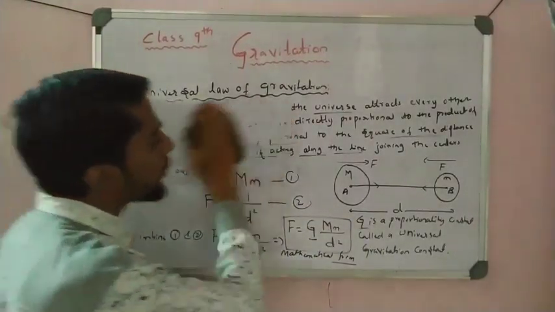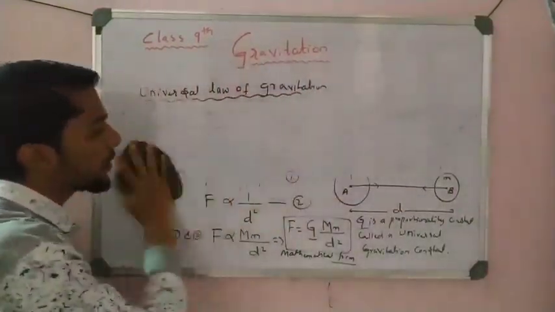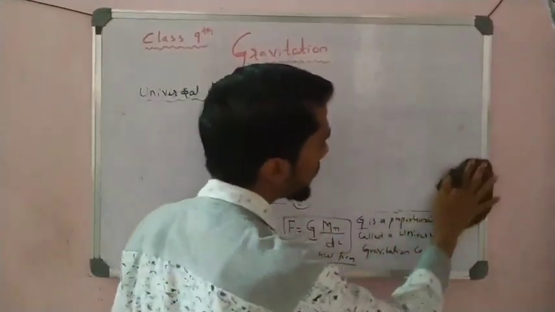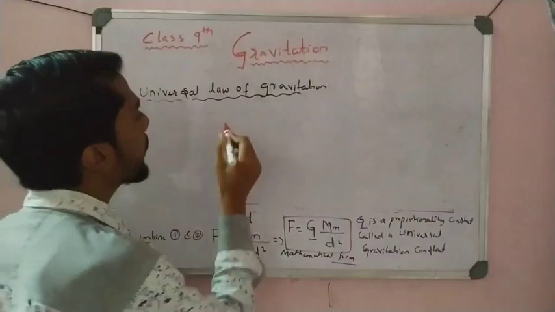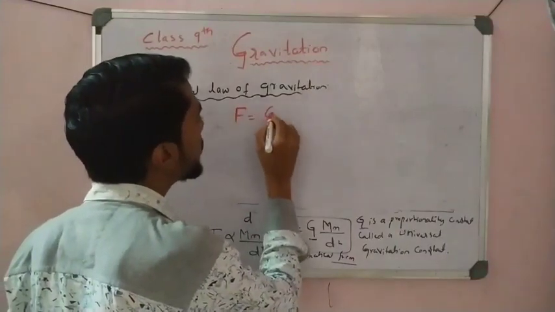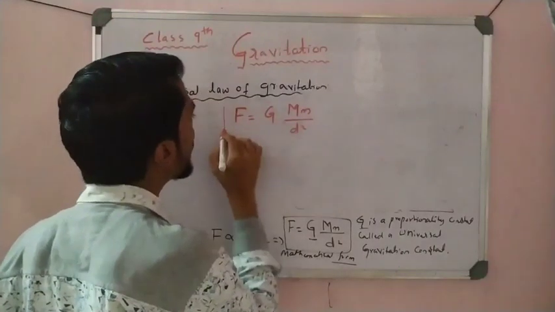Okay, now students, after the statement, take the formula. In the formula I'll write all the quantities, the meaning of all the quantities here. We know that the formula is F is equal to G into Mm by d square. This is a very important formula.